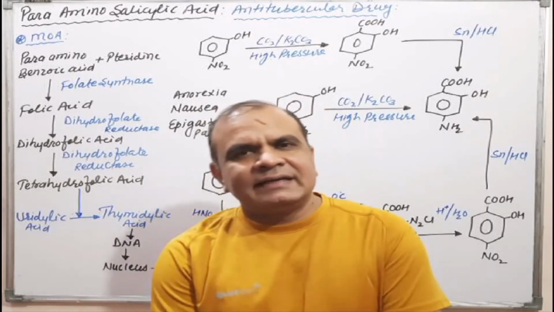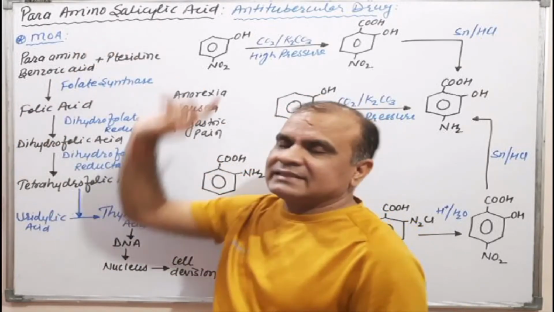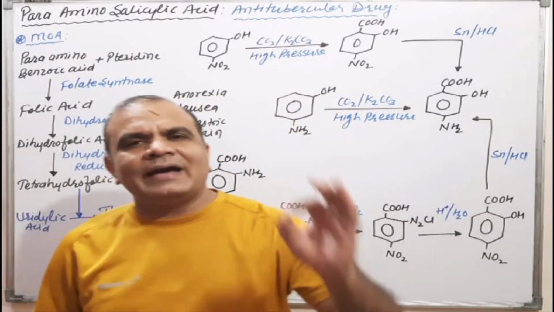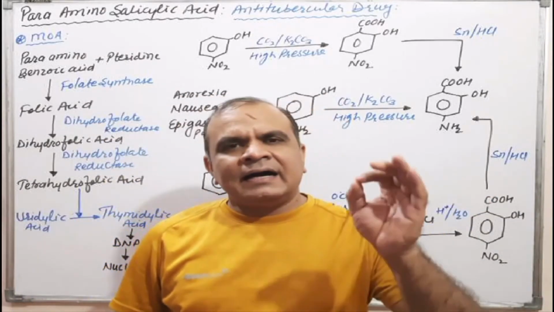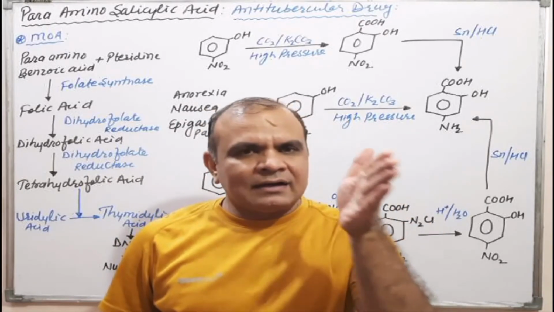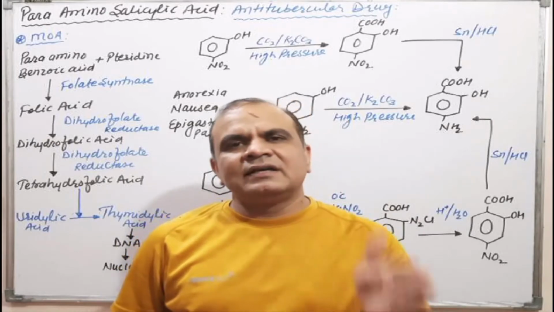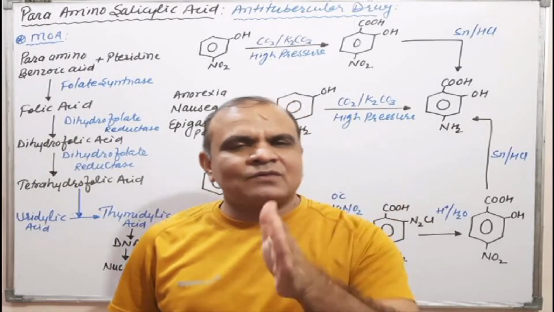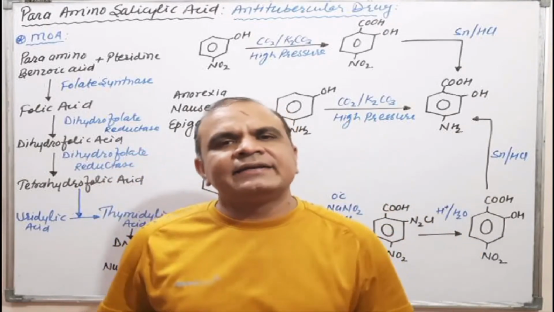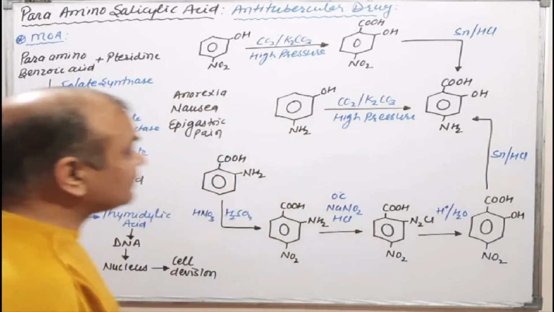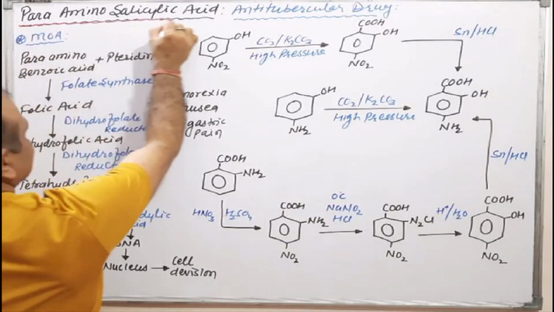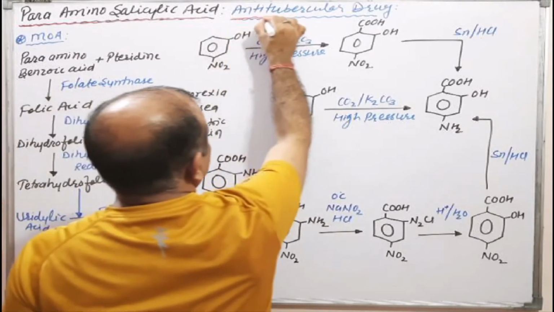Students, today we will discuss para-amino-salicylic acid. Para-amino-salicylic acid belongs to the anti-tubercular drugs, and its synthesis, as per your syllabus, we will discuss. Apart from synthesis, we will also discuss the mechanism of action, how it works as an anti-tubercular. Try to understand that para-amino salicylic acid belongs to the anti-tubercular drugs.